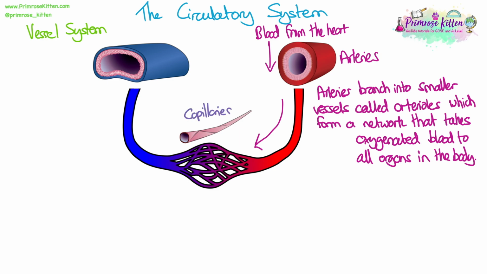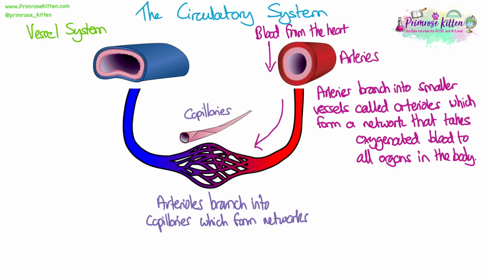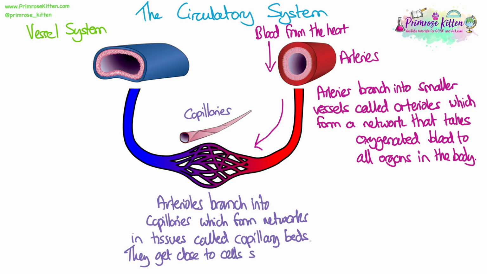Oxygenated blood then flows from arterioles into capillaries. So arterioles branch further and they get narrower and join into capillaries. And these form networks in tissues, so within tissues right up next to cells, and we call these capillary beds. There's lowest pressure here as well, just to think about the fact that arteries obviously had high pressure and now we're dropping right down to the lowest pressure because we need to make sure that the capillaries don't burst because they've got very thin walls.